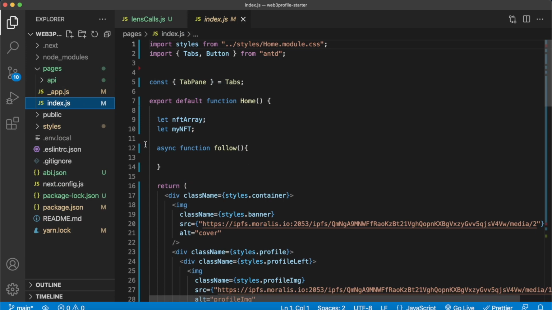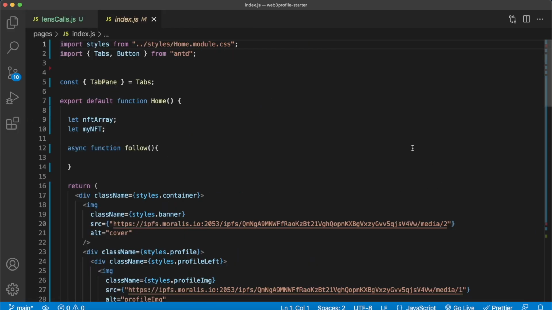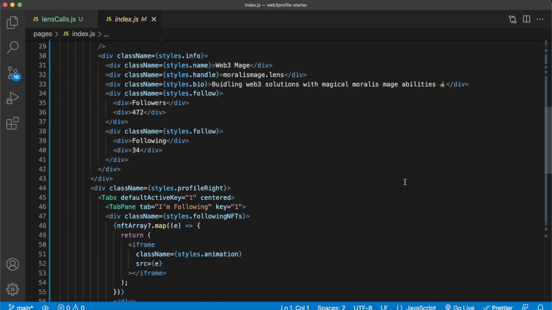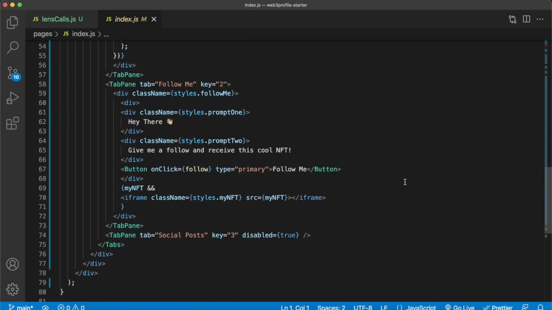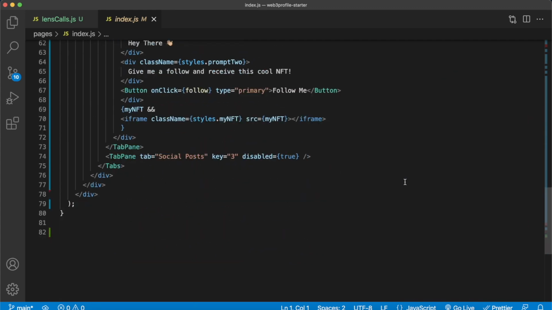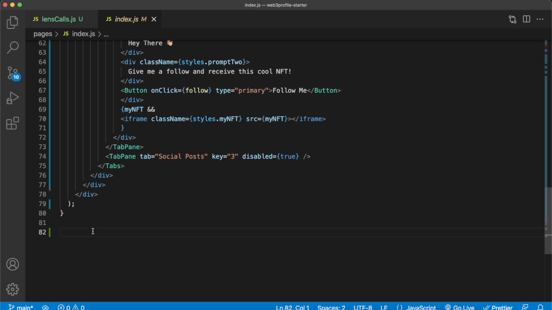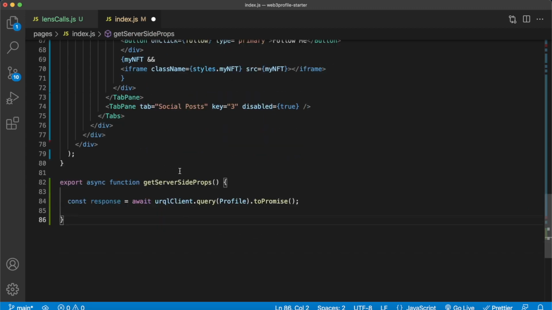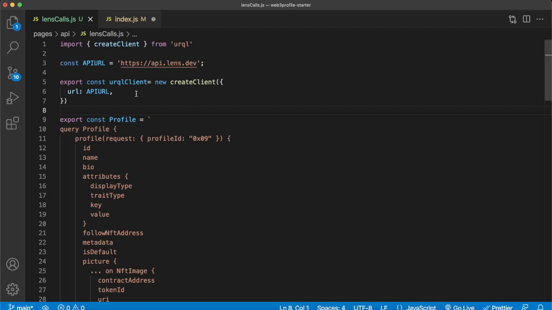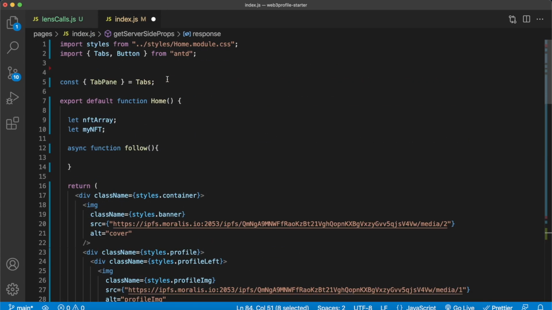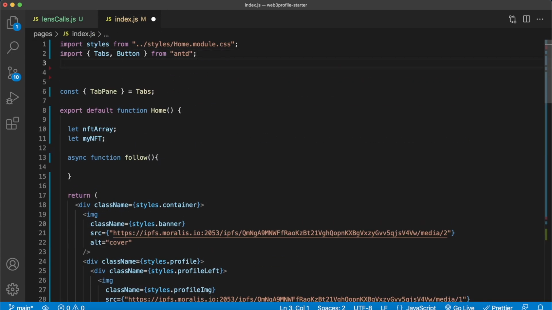Save that, and now we have this backend endpoint we can call in the API folder, and we can jump into our index.js file, which has the full front-end build of our project. This is what you saw on localhost 3001 or 3000, depending on which server you're running on. And in here, we can go over and get server-side props to run this lens calls endpoint and get our profile information. So let me show you how to do that. Over here at the bottom of the script, let's get our server-side props by awaiting our URQL client to query for our profile. So we set these over here, our URQL client over here, we initialized, and then the profile is over here. So we have to make sure that we also import them into this index.js file, like so.